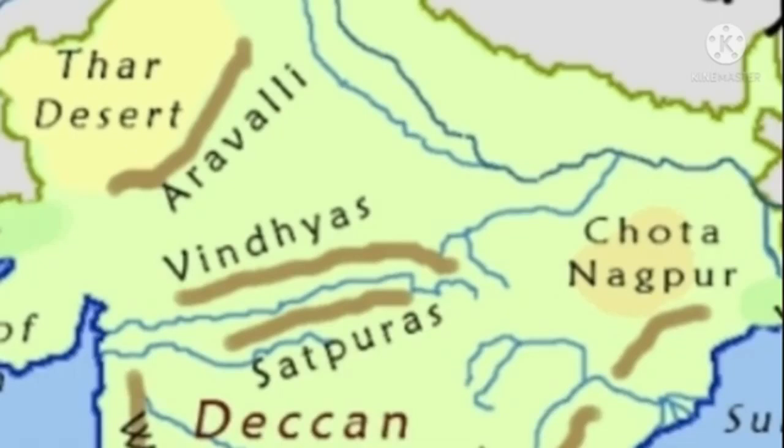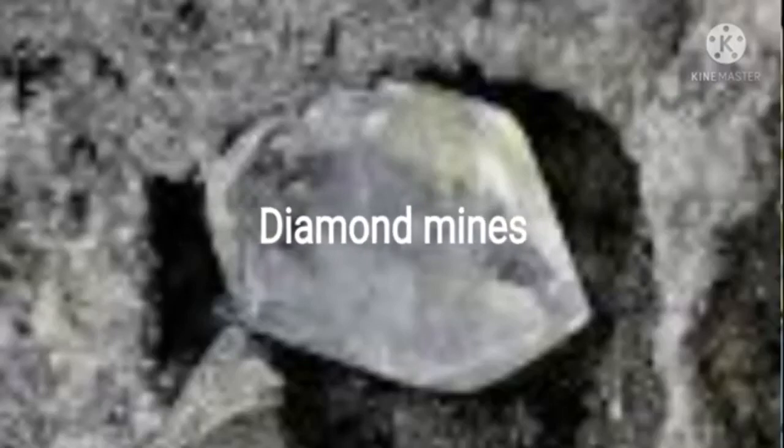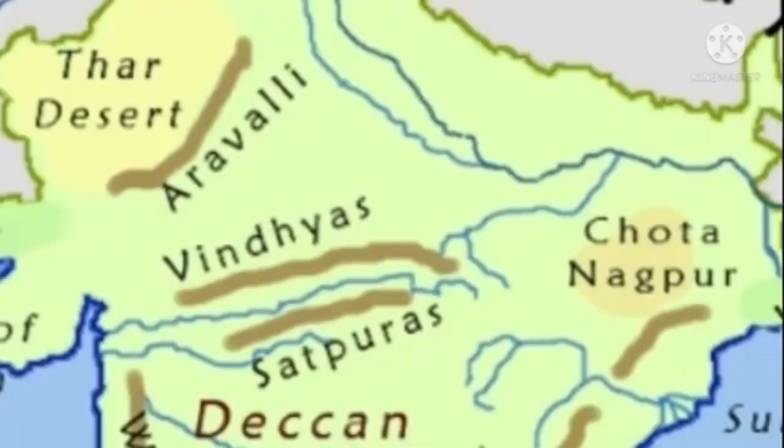Where are diamond mines? Correct. Panna in Madhya Pradesh has diamond mines. Finally, the Chota Nagpur plateaus are covered with forests from which we get different kinds of wood and other forest products. What does it mean, Babu? The Chota Nagpur plateau is covered with thick forest. It provides us with wood and other forest products.